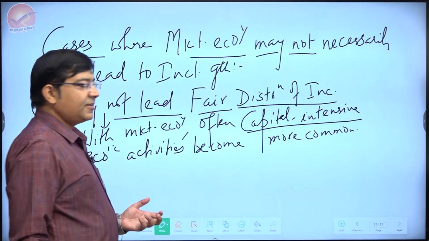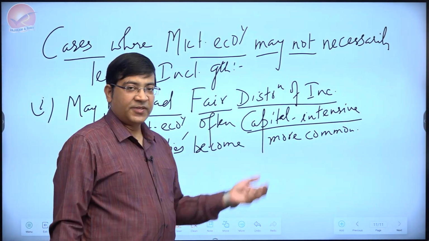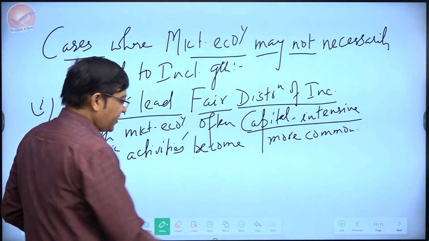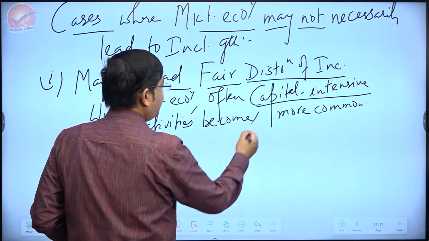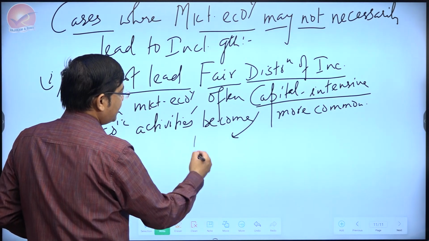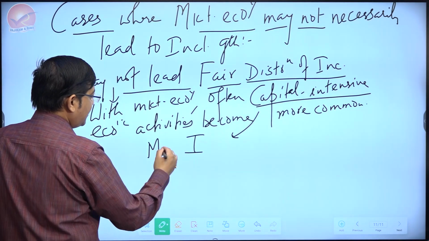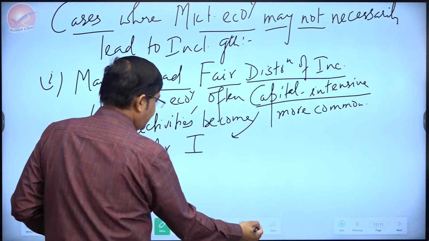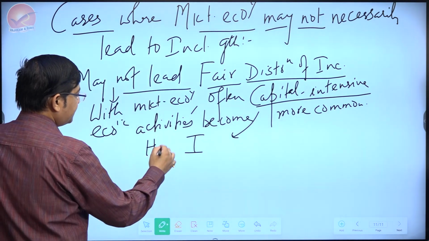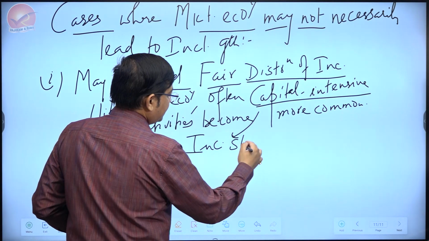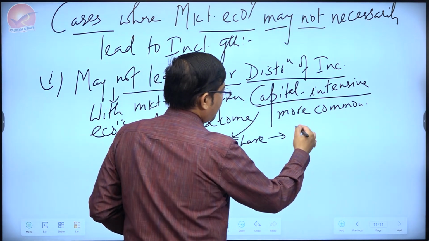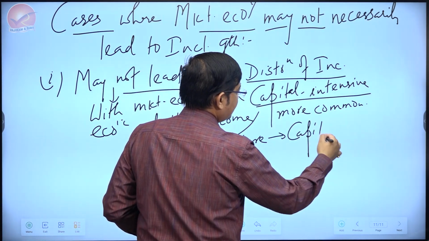Although capital intensive activities may be good for productivity, and there is another question where we'll be talking about these things. But the problem here is that due to being capital intensive, there is a higher income share going to the capitalist class.